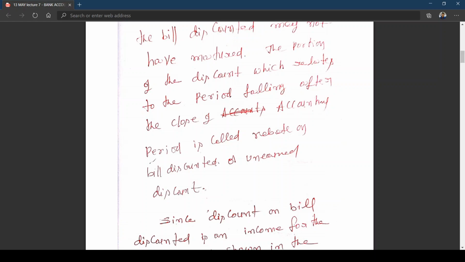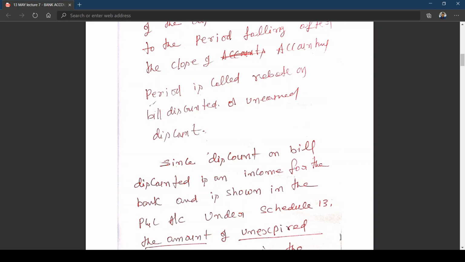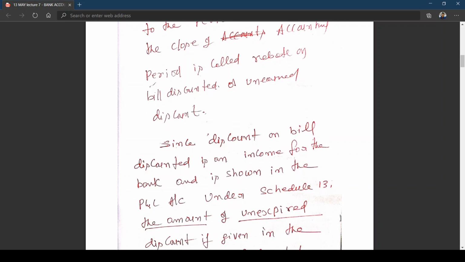But here we can't use the words income received in advance. Technically, we need to use either rebate on bills discounted or unearned discount; you can also use unexpired discount. Since discount on bills discounted is an income for the bank, it is shown in the P&L account under Schedule 13. We had a brief discussion on what Schedule 13, 14, Form A, Form B, etc. are. For the time being, just remember this; when we go for final accounts, we will also have these points, but we are learning them like subtopics.